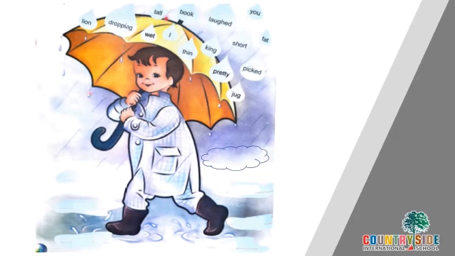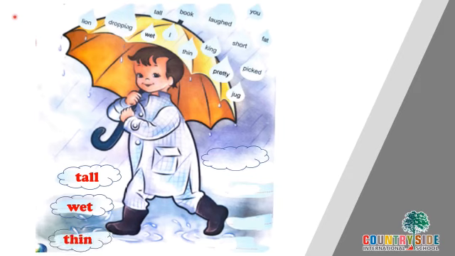Lion, dropping, tall, wet, book, eye, thin, laughed, king, pretty, jug, pig, short, you, fat. Now these are the words written on the drops. You have to find out the adjectives and then write them below. Only the adjective words. So let's see what the adjectives are from this. See the first one. Tall. Yes, tall is an adjective. It's a describing word. Wet is an adjective and only adjective drops will fall down to the ground. Thin is an adjective.